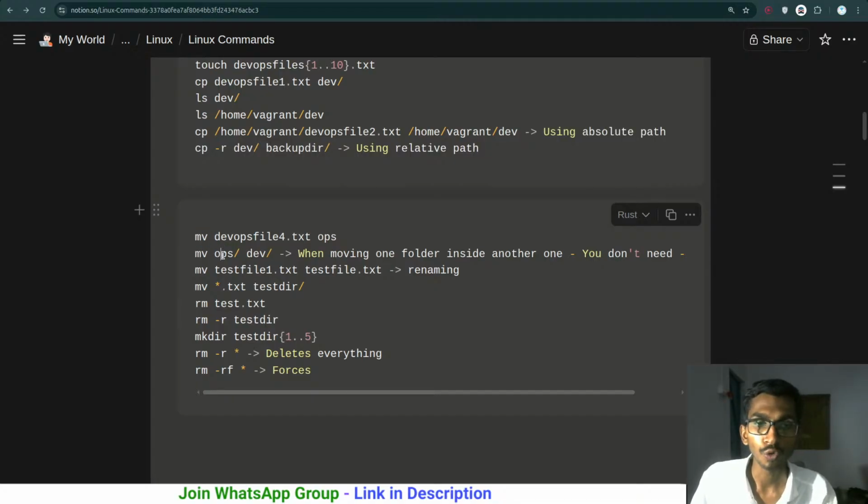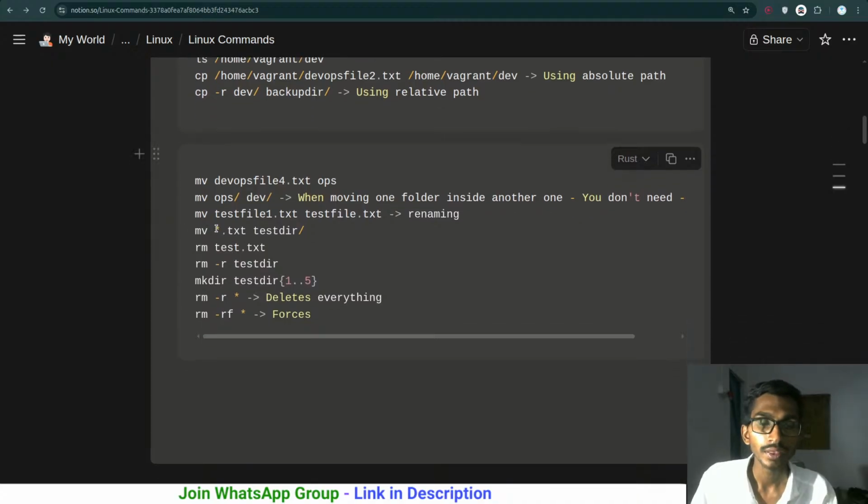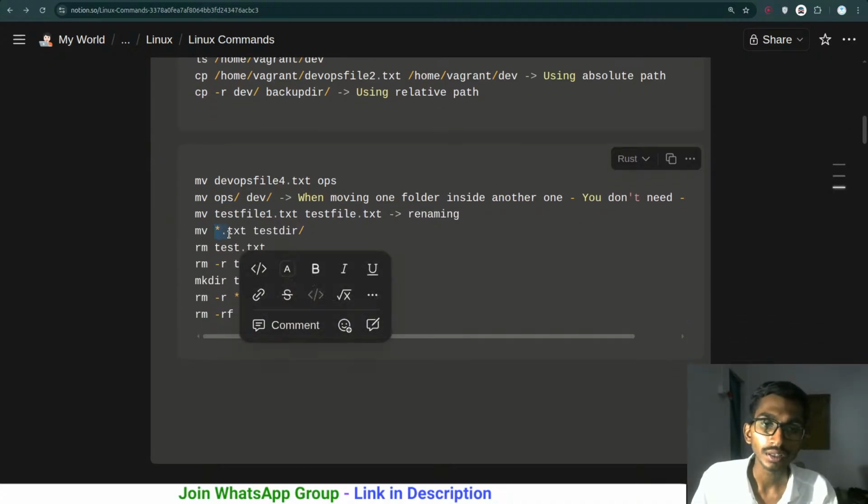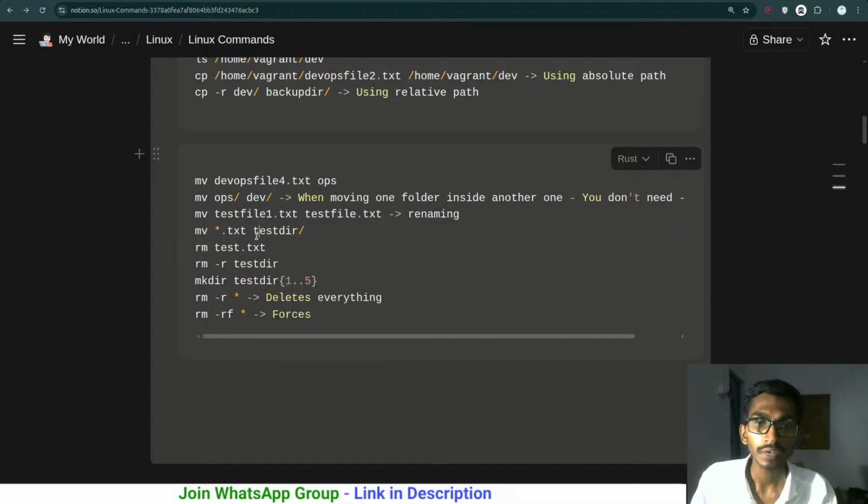mv is used for moving. So if I wanna move this particular file to this particular folder, as simple as that. I wanna move this particular folder to this particular folder. When you are moving, at that time you don't need the -r option. When you are copying, at that time you do need it. And then I want to move this particular file to this one. By the way, mv is also used for renaming. So renaming in the sense test file1.txt, this is the name. Okay, this is the file that I have and I want to rename it to testfile.txt, so it is gonna be renamed if that does not exist. And then I wanna move everything that ends with .txt, it will be moved to test.dir.